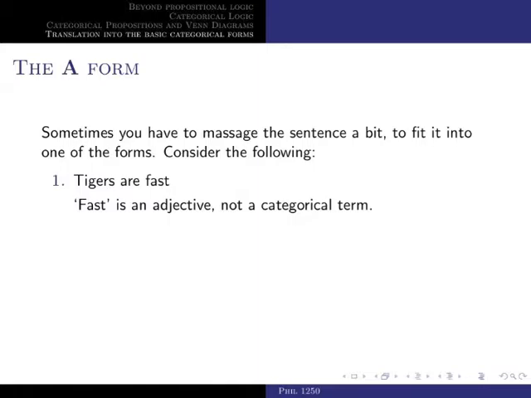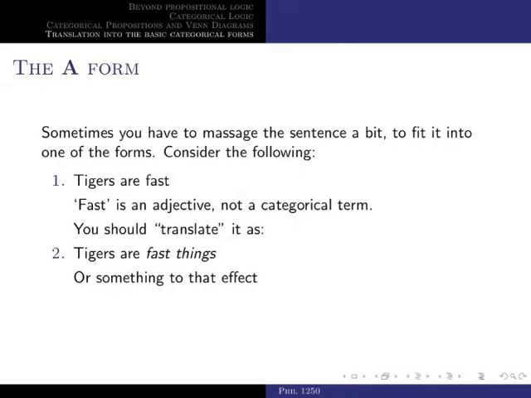So we can see that sentence 1 doesn't fit the A form in a strict sense, right? And that is because fast is an adjective. And by definition, categorical terms are not adjectives, but common nouns. What we do in order to preserve the meaning while we fit the categorical form is to use a dummy noun such as things, so that instead of saying tigers are fast, we would say tigers are fast things. So in 2, for instance, if we said all tigers are fast things, then that would be strictly in the A form.